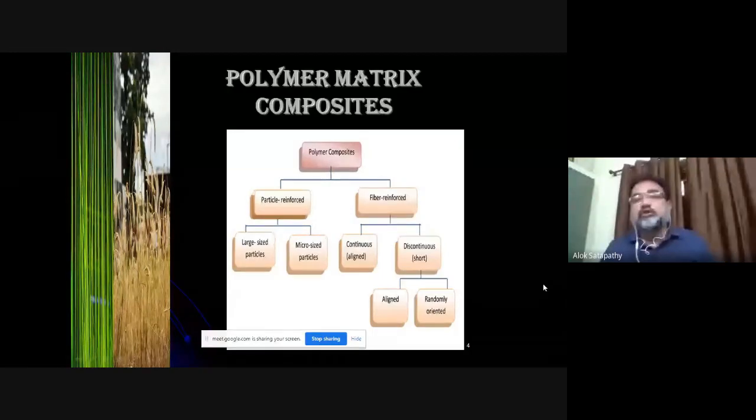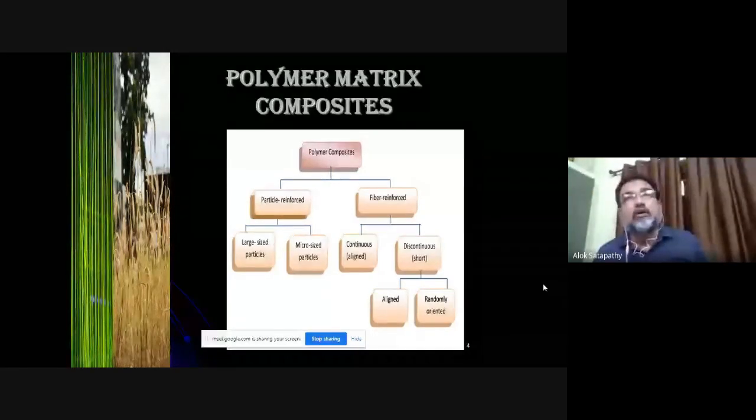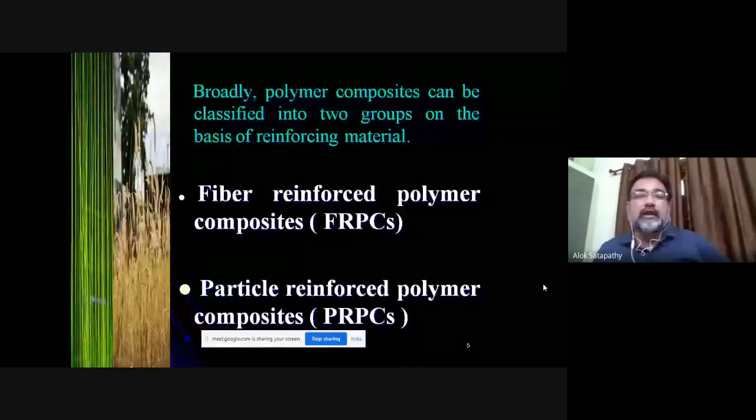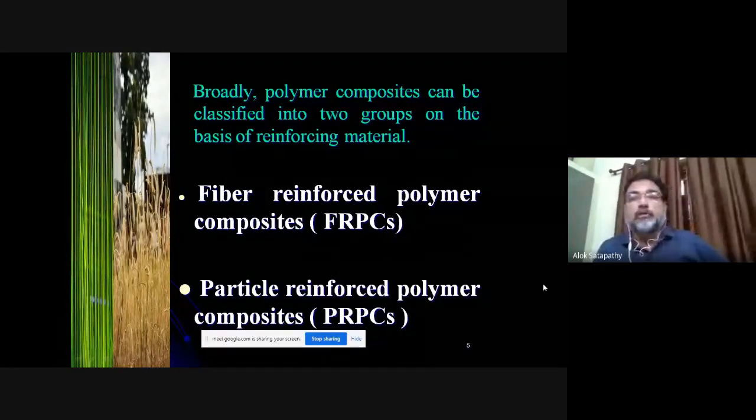So they can be aligned, they can be randomly oriented, and how they are arranged inside the matrix body, the properties are determined. As I've already told, the polymer composites are broadly fiber reinforced or particulate reinforced.